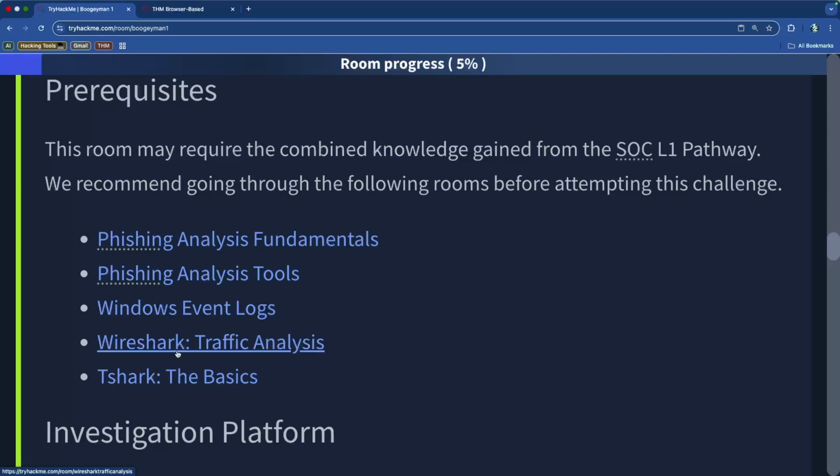And there are a series of videos that were done for phishing that are on this channel that, if you don't know the basics of analyzing phishing emails and looking at email headers, etc., I would recommend going through those videos just so you can get a good crash course, so to speak, and all the fundamentals before we jump into this room. Because for the most part, they're not going to tell us where we're going to find things. They'll tell us specific commands maybe that we need to run to get a report, but they're not going to tell us how to find the information and where the information would be located. All of that stuff we're left to figure out on our own.